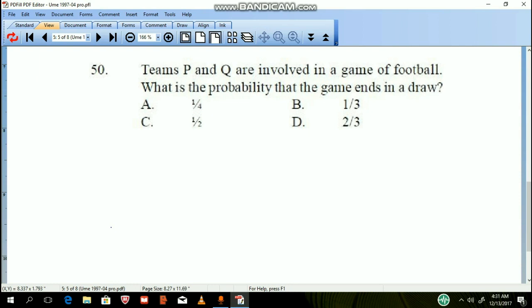UTME 2001 question number 15. We are told team P and Q are involved in a game of football. What is the probability that the game ends in a draw? Of course, the probability that the game ends in a draw will be option C, 1/2.